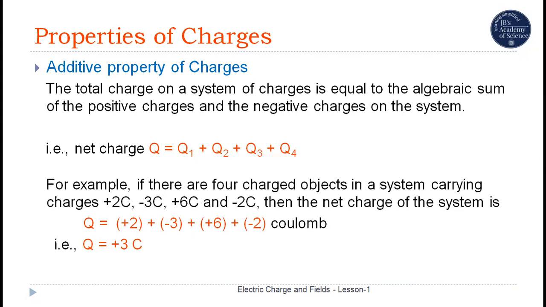That is, total charge Q is equal to plus 3 coulombs. So the net charge is the algebraic sum of the individual charges in the system. We have to consider the sign of the charge while taking the algebraic sum.